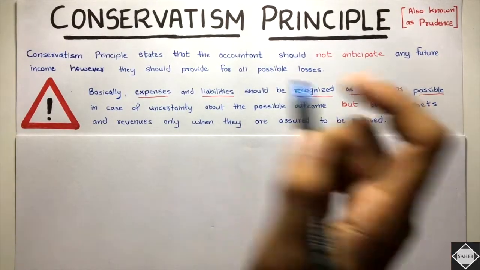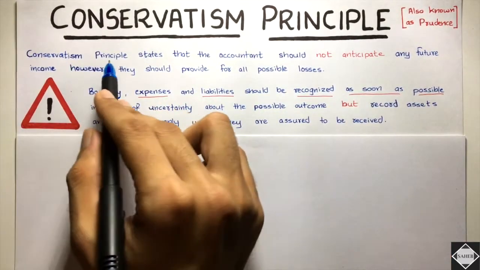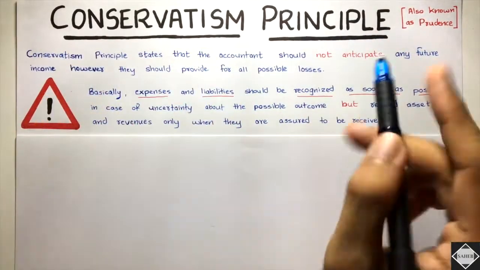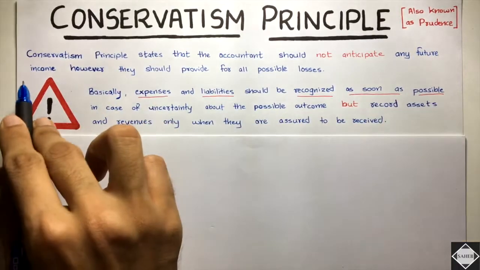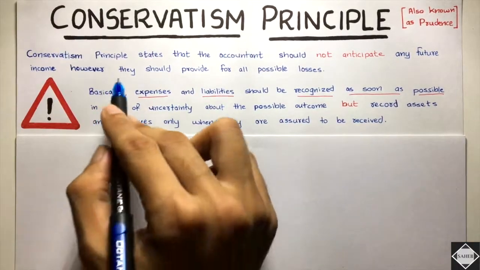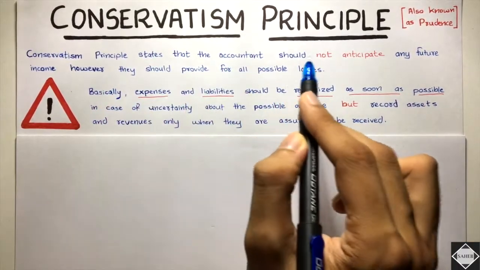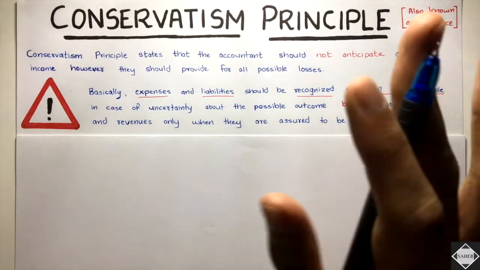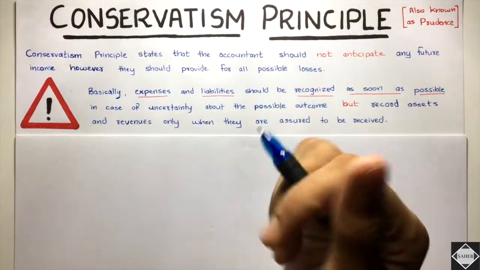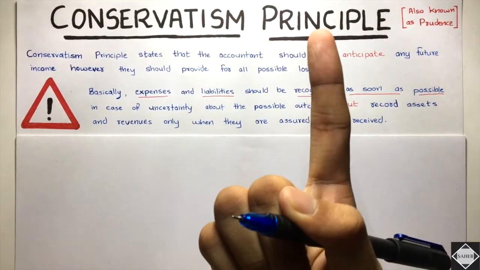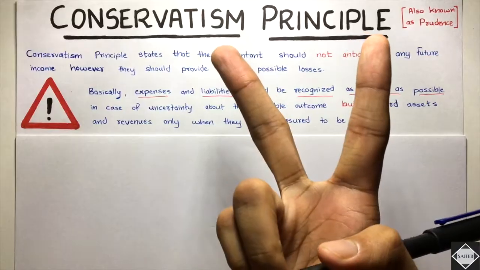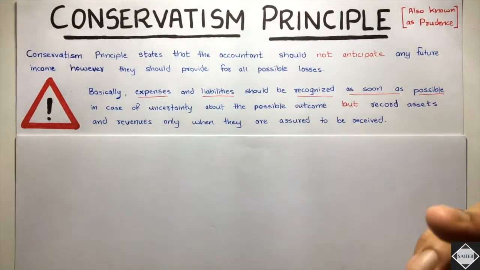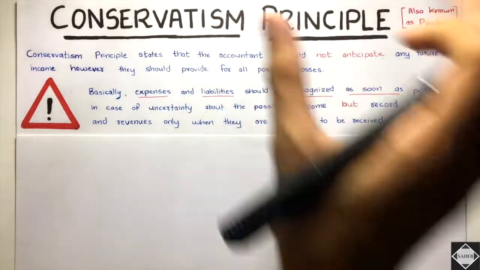Let's understand that. See here, the Conservatism Principle states that the accountant should not anticipate any future income. However, they should provide for all possible losses. Yes, that is what this principle exactly tells us to do. As an accountant, you have to recognize the bad news first, and for the good news you have to wait till it actually comes true. This is the basic essence of this principle.